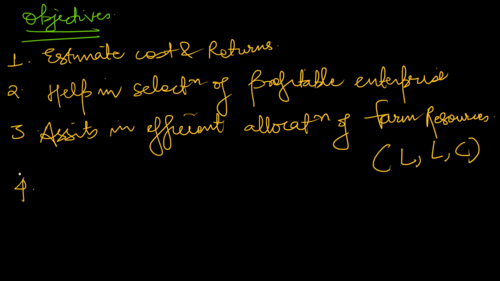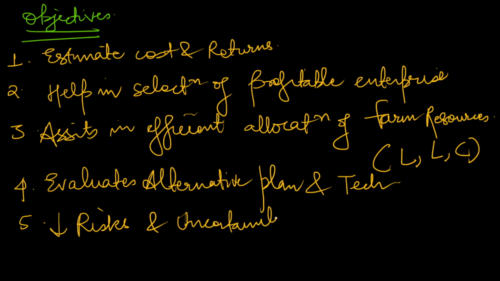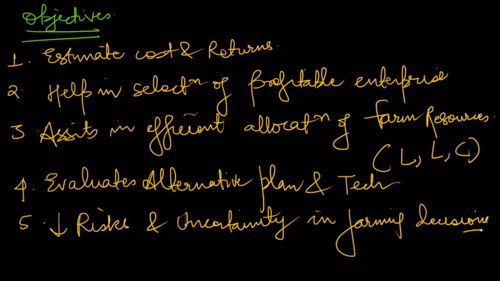It also evaluates alternative plans and technology. And you can also mention that it reduces risk and uncertainty in farming decisions. So these are the objectives of farm budgeting.